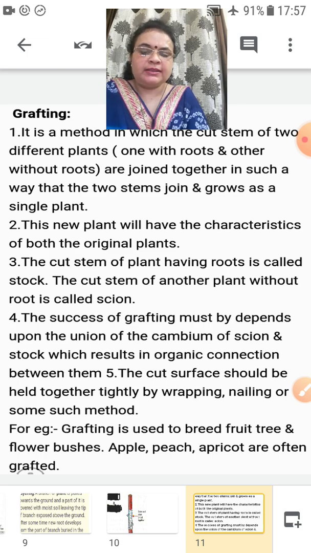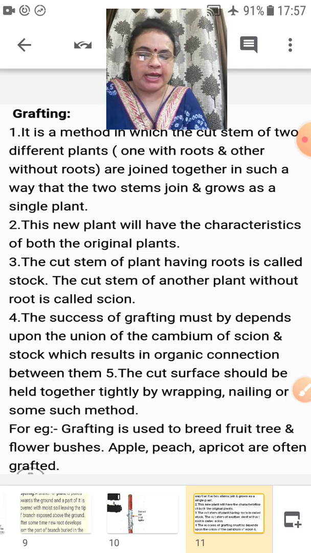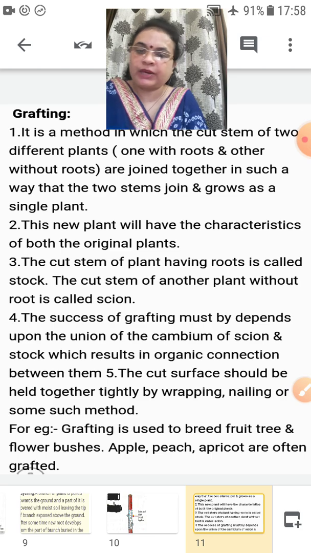Okay, there are many varieties of fruits and flowers which undergo this procedure. For example, flowers, bushes, apple, peach, apricot, and breadfruit trees. Many varieties of trees and fruits undergo this procedure, which is called grafting.